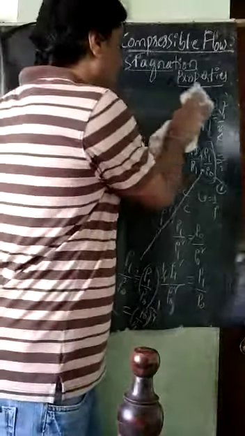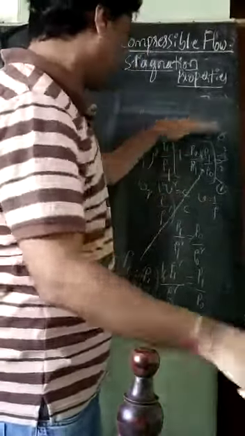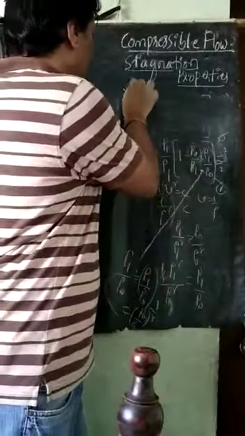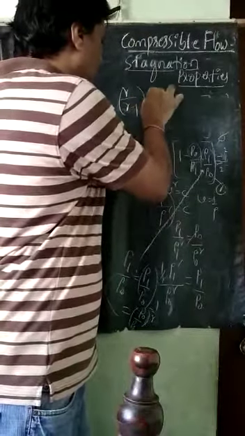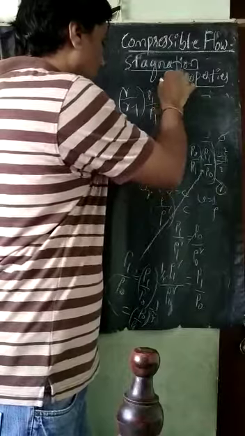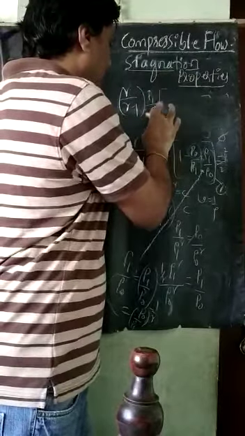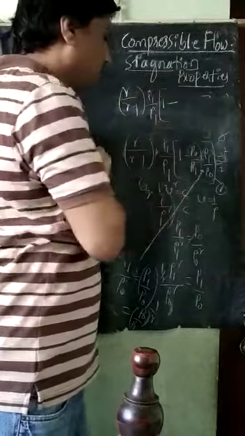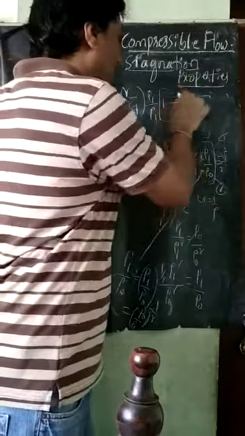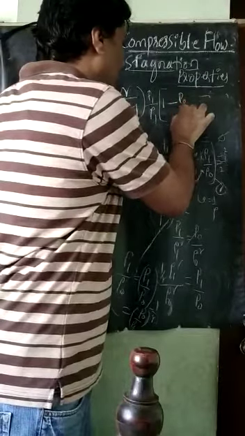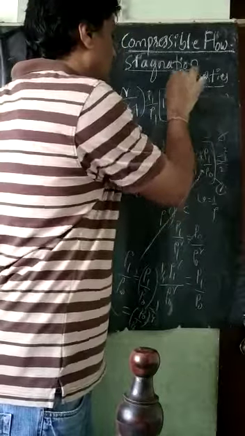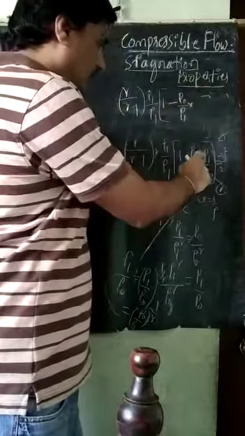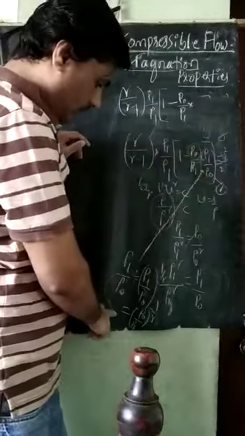So how will this relation become? See here. This relation will become gamma divided by gamma minus 1, just as it is, P1 by rho 1, no change at all here now, in the bracket 1 minus P naught by P1, as it is, then into, in place of rho 1 by rho naught, what we have to write?